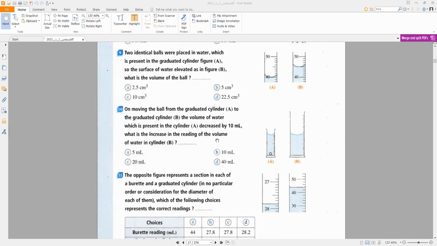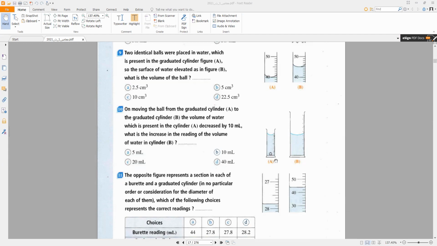It increases the volume of water in cylinder B. From the two graduated cylinders, graduated cylinder A is smaller than graduated cylinder B, but the mass and the volume of the ball don't change.